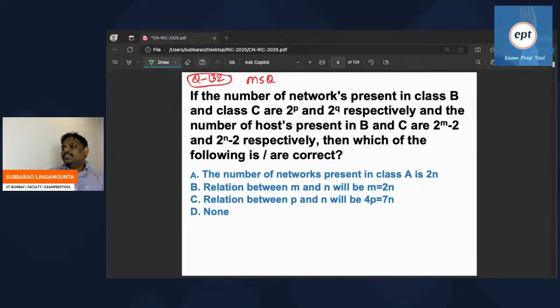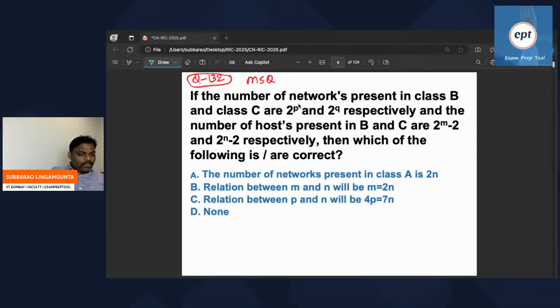If the number of networks present in class B and class C are 2 power P, 2 power Q respectively, and the number of hosts present in B and C are 2 power M minus 2 and 2 power N minus 2 respectively, then which one of the following is correct? Can you help me one small line? The number of networks present in class B and class C. Class B, how many networks?